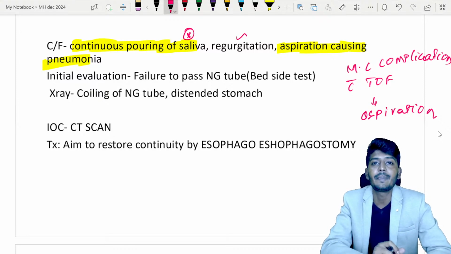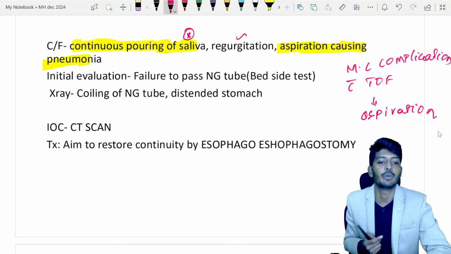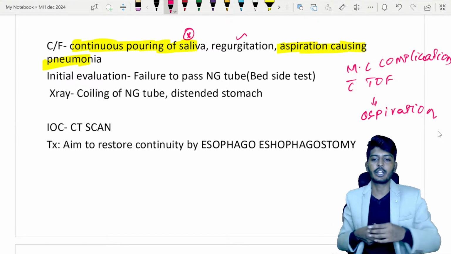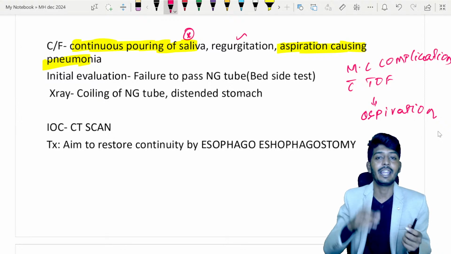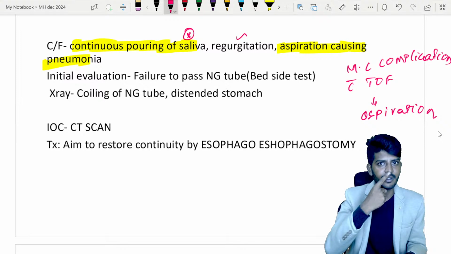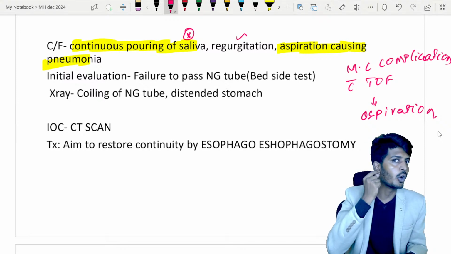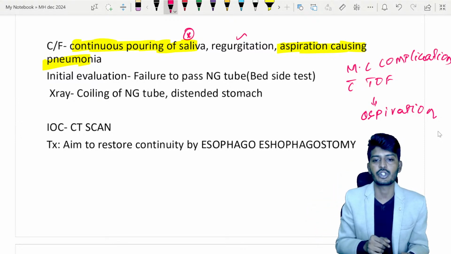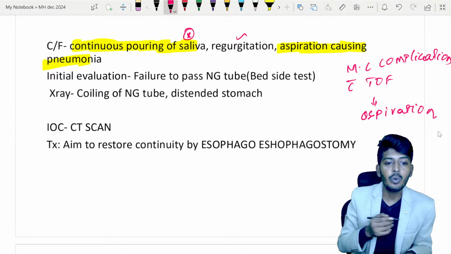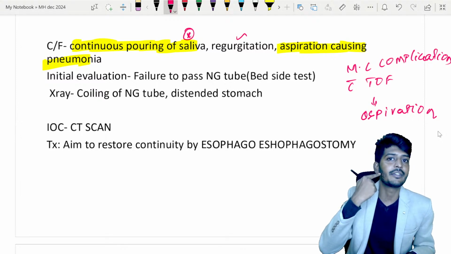If you see this patient and you try to pass an NG tube, nasogastric tube, what will happen? Let's imagine. Nasogastric tube, again, this is also very important. How will you measure? You measure from the tip of the nose, then you go to the ear lobule, from there you go to the xiphisternum. That much length only should be inserted. This is also a very important question. You pass the nasogastric tube.